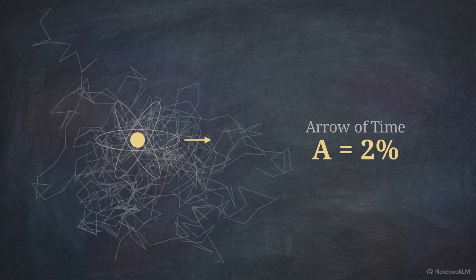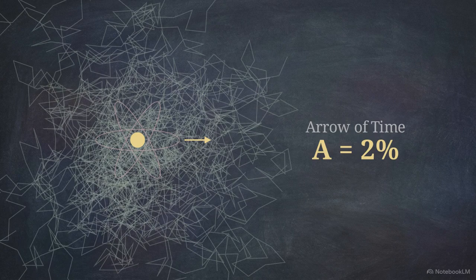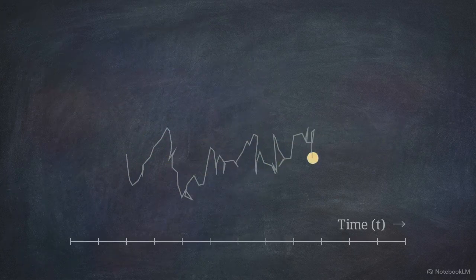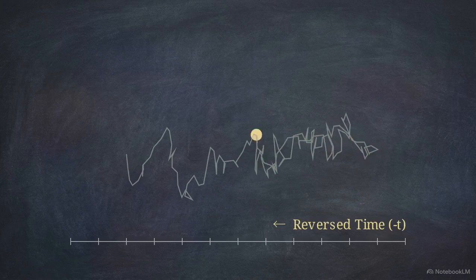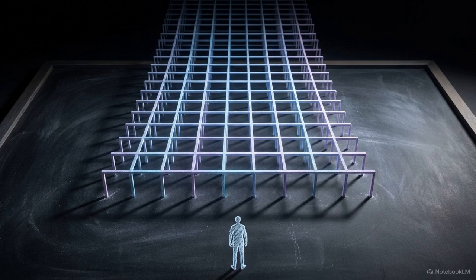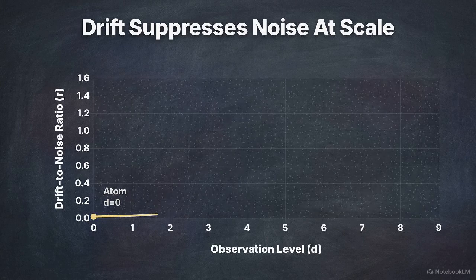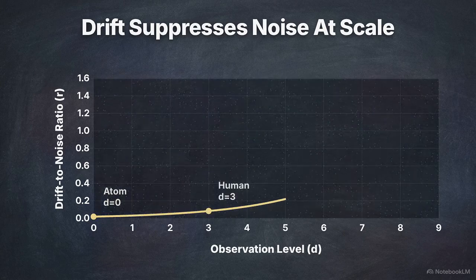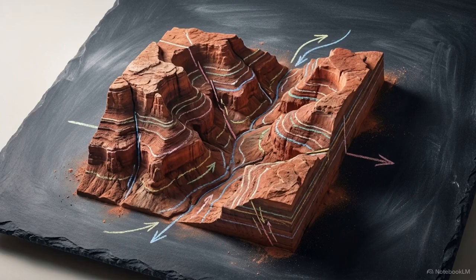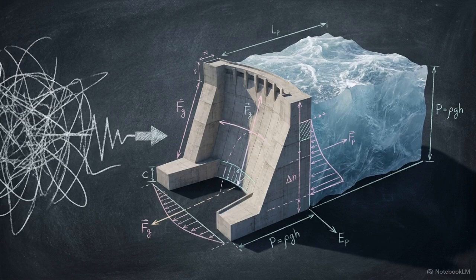At the scale of a single atom, the strength of the time arrow is just 2%. Random noise completely overpowers the drift. Because the forward direction is mathematically buried, the equations of quantum mechanics can run backward without conflict. But as observation scales up the hierarchy of mass, the parameter shifts. The math proves that as you combine matter into larger structures, the strength of the drift exponentially multiplies, suppressing the random noise. The relentless forward march of time is an emergent victory. Coherent, macroscopic scale simply outperforms random, microscopic chaos.